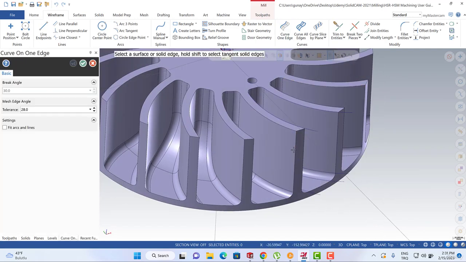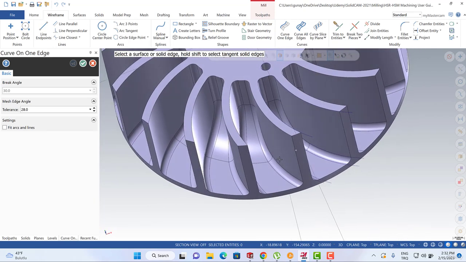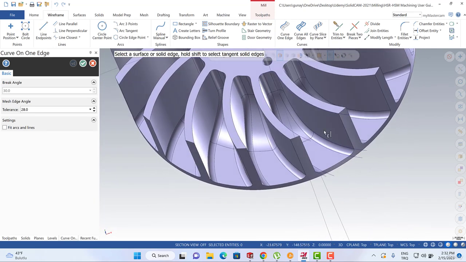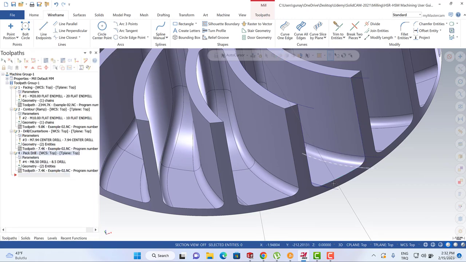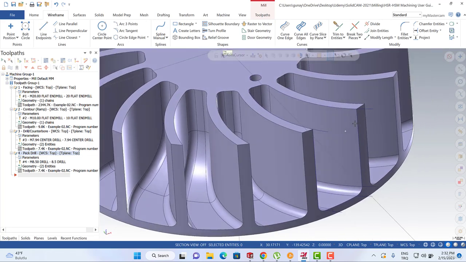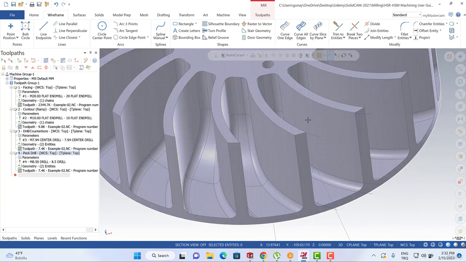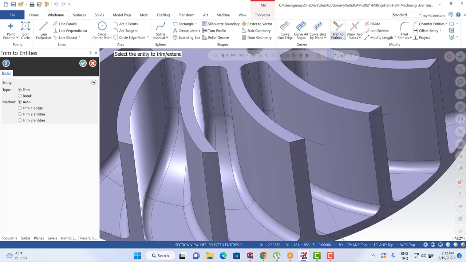After that we can create this curve and this curve, this curve, this curve, and this curve. Okay, so everything seems fine. And after that, let me focus here. Yeah, we need to break that line.